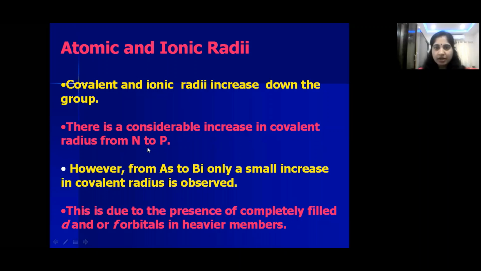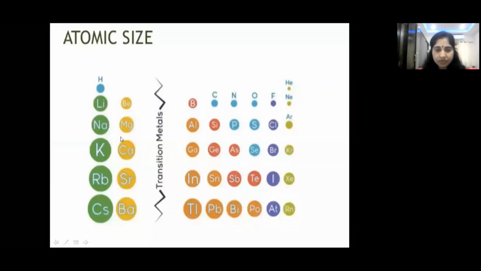Is it clear, children? Again, I'm repeating. So we have seen the electronic configuration. Top to bottom, if you move, the number of shells goes on increasing. So because of the increase in number of shells, atomic and ionic sizes also increase. So nitrogen to phosphorus, the increase is more, whereas in case of arsenic to bismuth, the size increase is not that much because they are having extra 10d and 14f electrons. So see, children, see the difference.